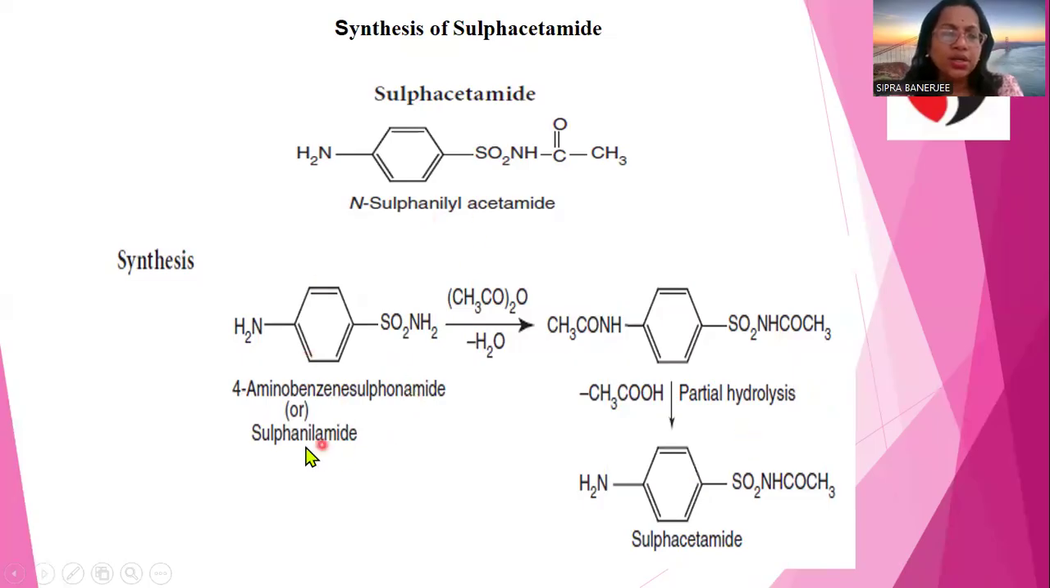That is sulfanilamide, which is reacted with acetic anhydride. One molecule of water will be removed, and the CO group is inserted here. Next, partial acetylation will occur, the CO group is inserted, and only NH2 will be remaining, and this group will be retained. This is the sulfacetamide.